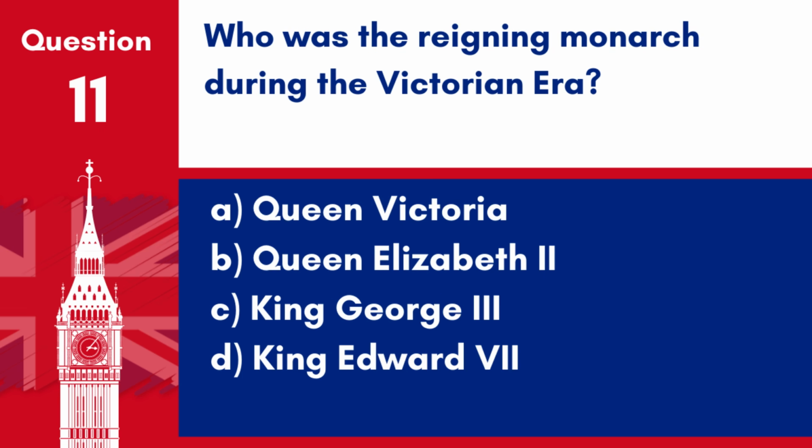Question 11. Who was the reigning monarch during the Victorian era? A. Queen Victoria. B. Queen Elizabeth II. C. King George III. D. King Edward VII. Answer A. Queen Victoria. The Victorian era is named after Queen Victoria, who reigned from 1837 to 1901.